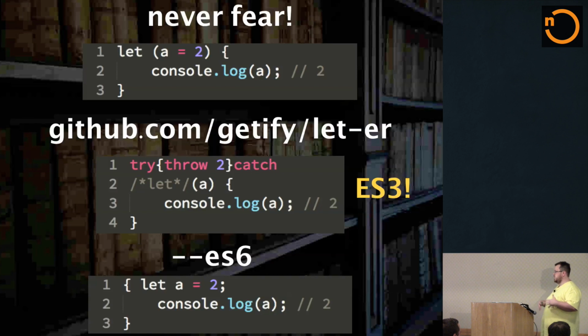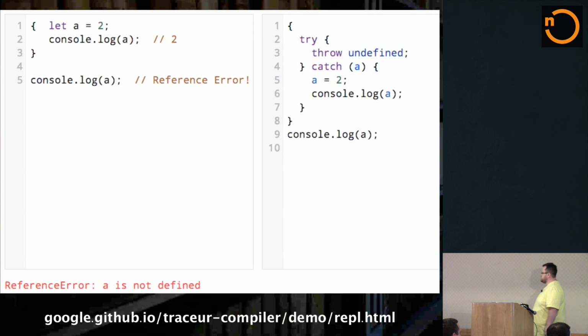This is the pattern for the suggestion of tools that I'm talking about: creating these targeted tools to fix problems that you have, instead of always banging your head against the wall until eventually you decide, well, I'm just going to go to a different language. We can make better and smarter tools. And by the way, you may think this is just some crazy invention that I came up with. This is the official tool from Google called Traceur Compiler. It's endorsed by the TC39 committee as the way for you to bridge from ES5 into ES6.